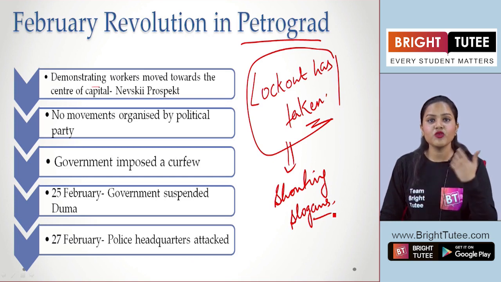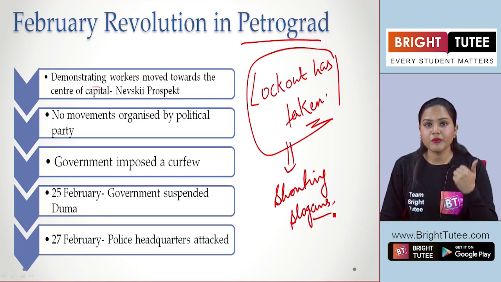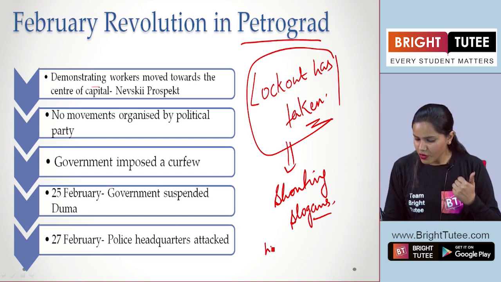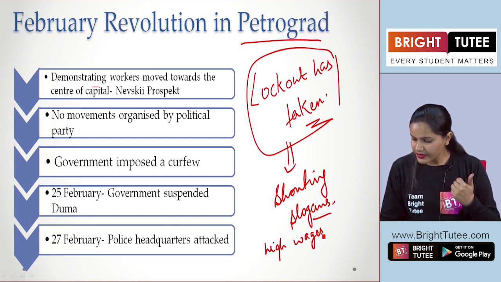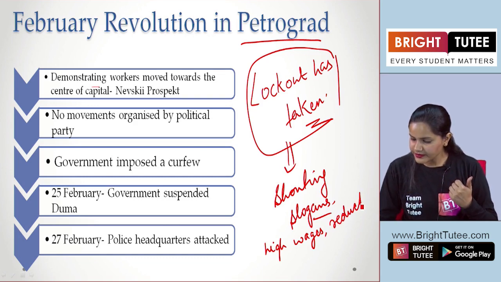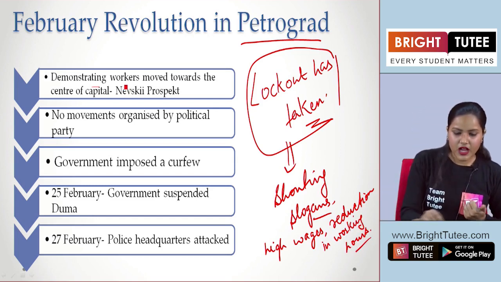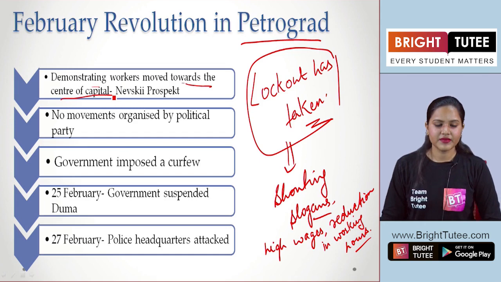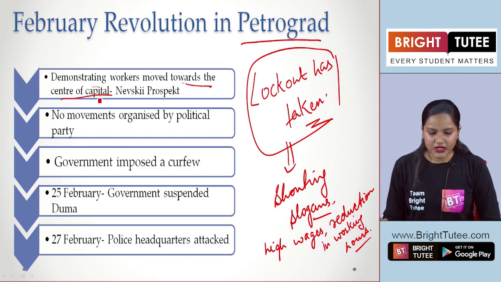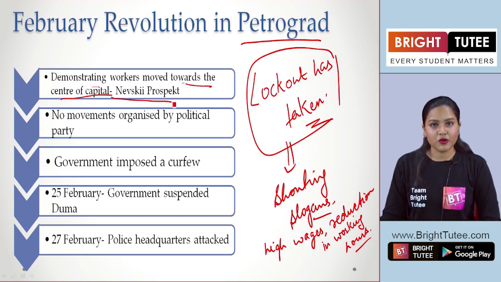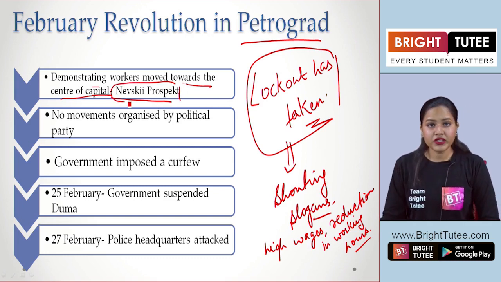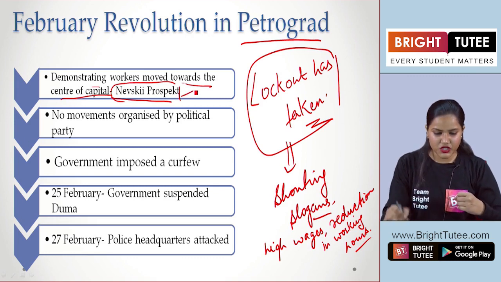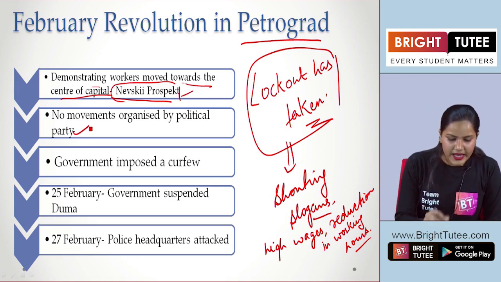They wanted better living conditions. Apart from that, they were demanding high wages and also a reduction in working hours. So what are we seeing here? All these demonstrating workers moved towards the center of the capital, that is Nevsky Prospect. Okay, so this was the main road here where people moved towards in Petrograd.